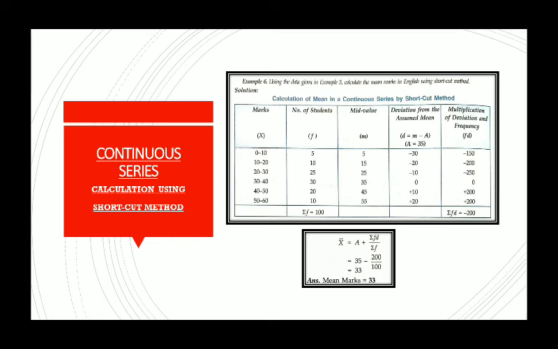Just as we do in our assumed mean method. Always in assumed mean, we have to assume a particular value as mean. Here in this sum, we have assumed 35 as mean, and then we have calculated the deviation, small d, which is 5 minus 35, 15 minus 35, 25 minus 35, that is, each value of m minus 35, which will give you the deviation values.